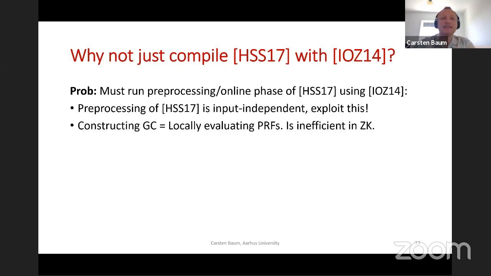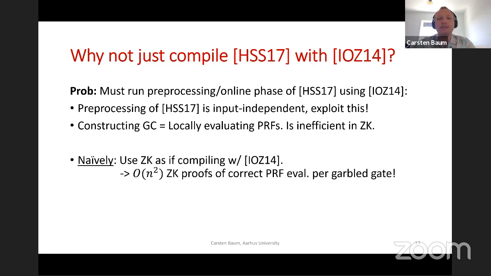And second, as I mentioned before, garbling actually means locally evaluating PRFs, and this is very inefficient in zero knowledge, because now we would have to prove in zero knowledge for each gate that you're garbling correctly.